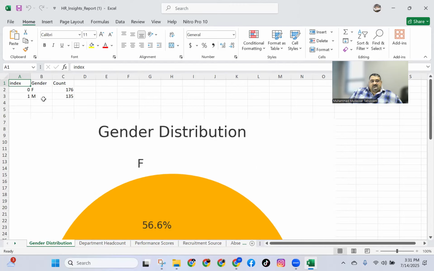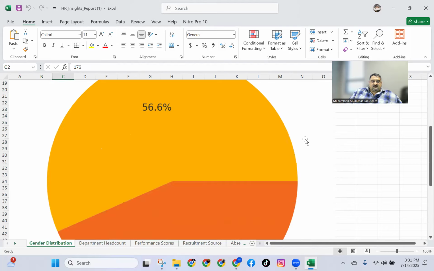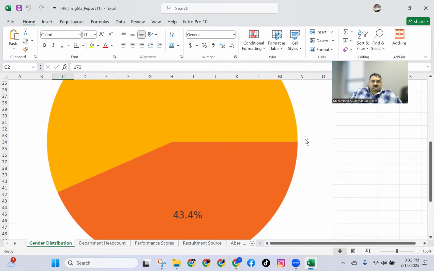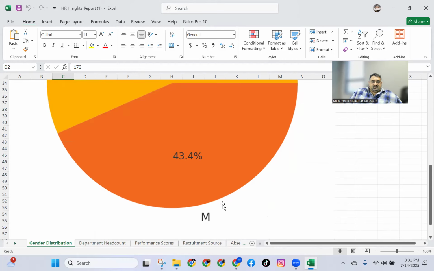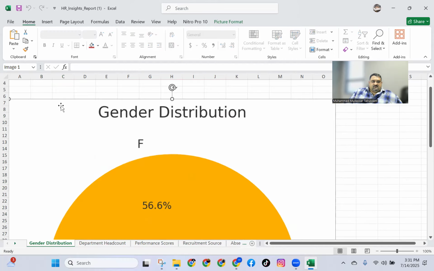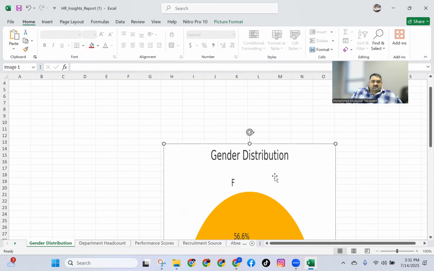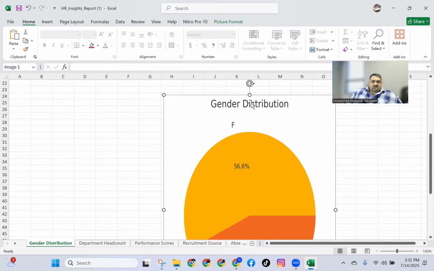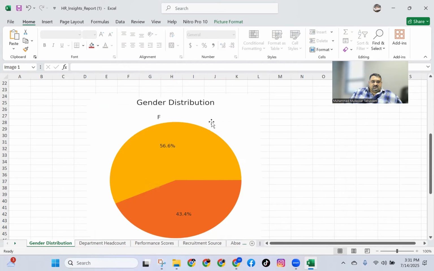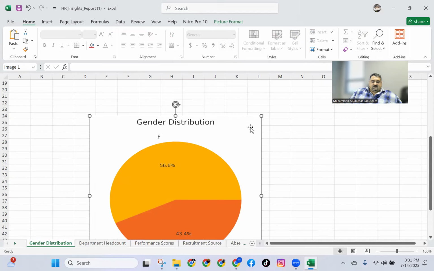See what it has done. It has made a gender table, indexed 01. How many females are there? How many males are there? And then it has made a chart. See, female 56%, male 43%. You can adjust this. You can even add in the prompt to make these charts as good and smart as you want, so it will adjust as well.